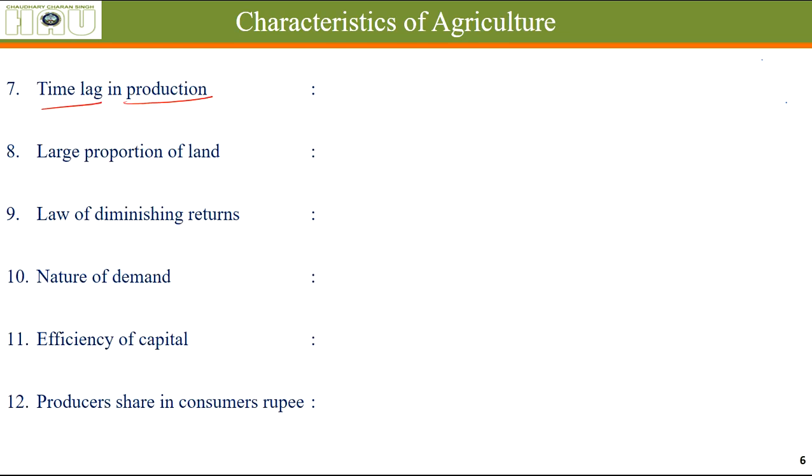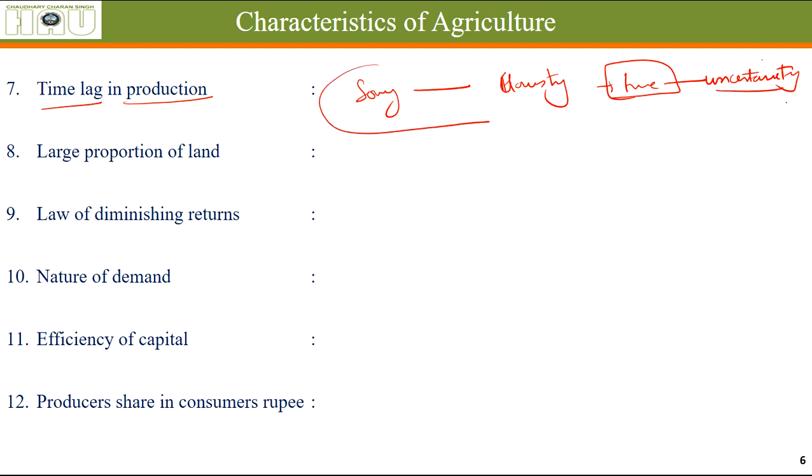More characteristics: time lag in production, because from the date of sowing to the date of harvesting it takes a lot of time, and in this time there is a lot of uncertainty due to different things, mainly weather. So there is a time lag between the starting of production and the time when we get that product.